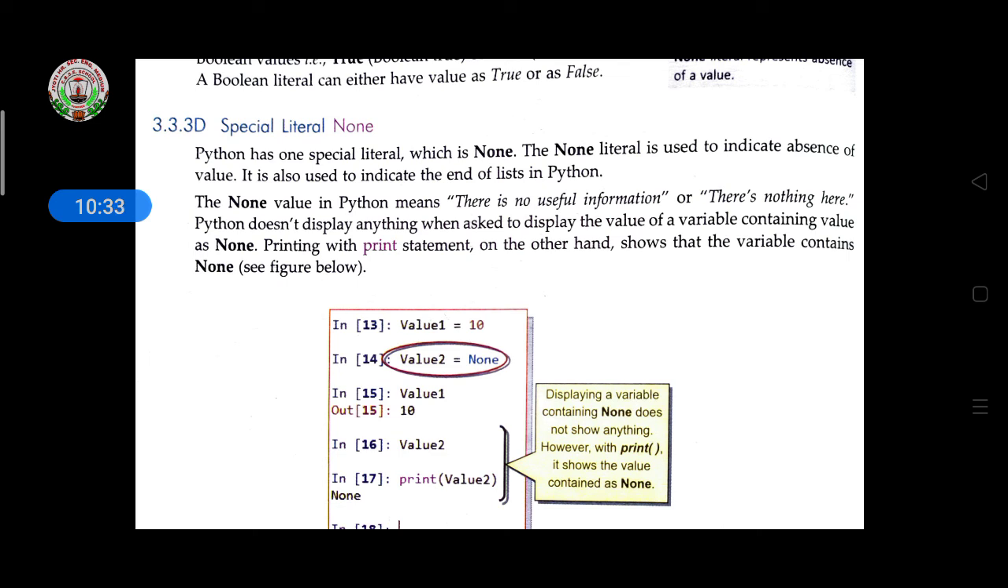The None literal is used to indicate absence of value. It is also used to indicate the end of the list in Python. So None indicates the absence of value. If you are not typing any value there, it will be considered as None. The None value in Python means there is no useful information, there is nothing there. Python does not display anything when asked to display the value of a variable containing None. So printing with the print statement, on the other hand, shows the constant None.